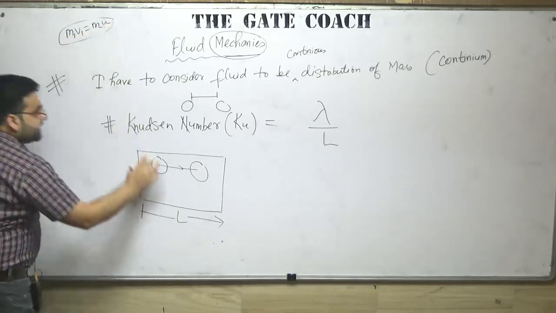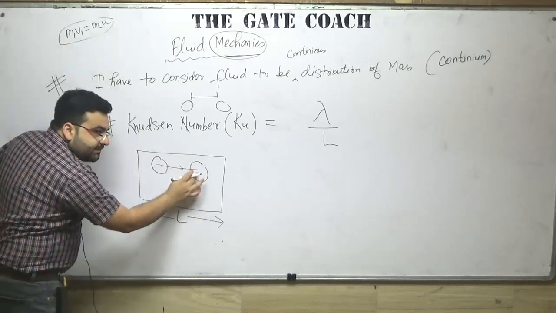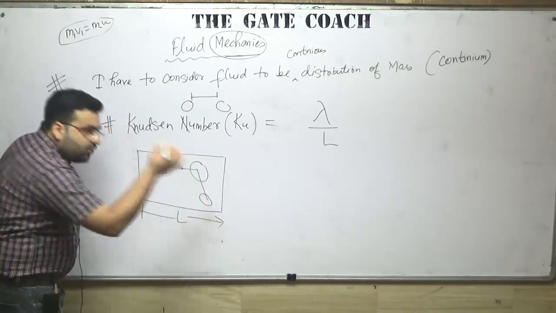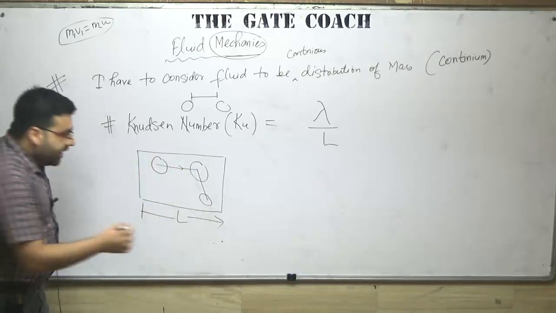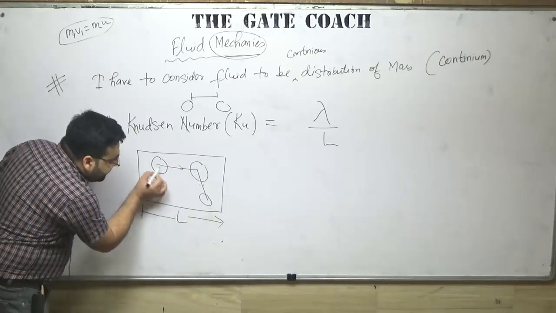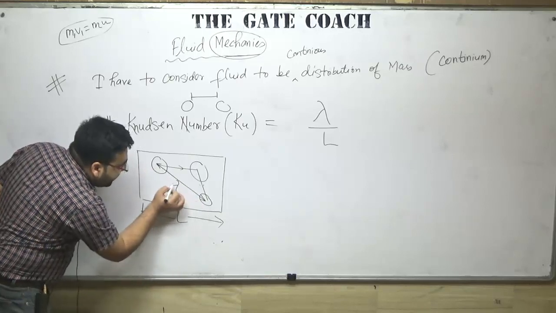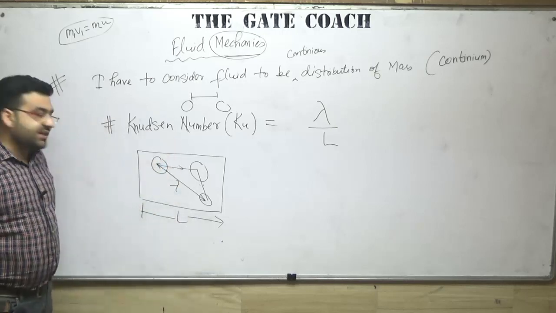Then this particle will collide with some other particle and again transfer some momentum. This distance between two successive collisions is known as the mean free path, that is lambda.